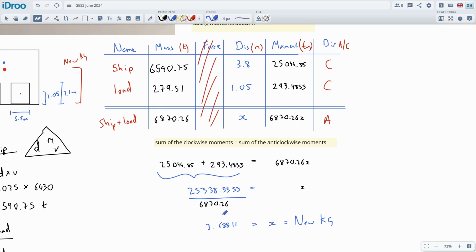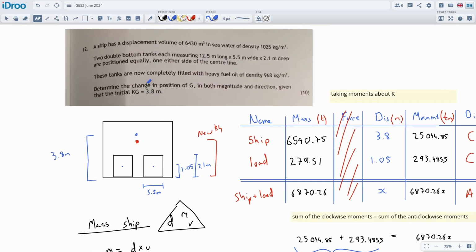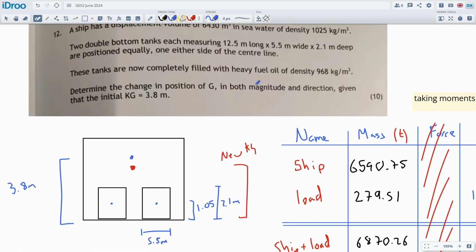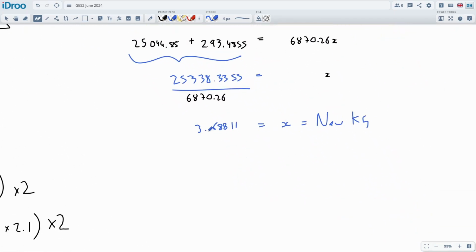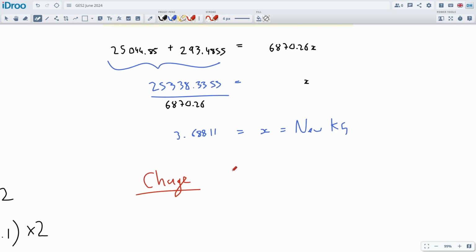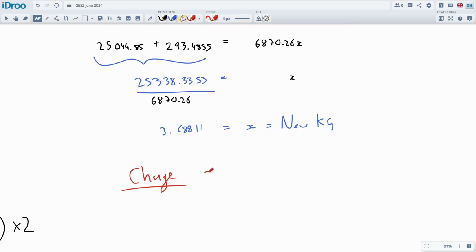Usually, in a lot of the other questions, we have a 5 centimeter reduction. This is a bit more, isn't it? This is about 11 centimeters, which seems okay. And what do they want in the question? They want the change in position of G, both in magnitude and direction. This is the new KG, so we can say the change will be the old minus the new, or the new minus the old, just the difference between them really.